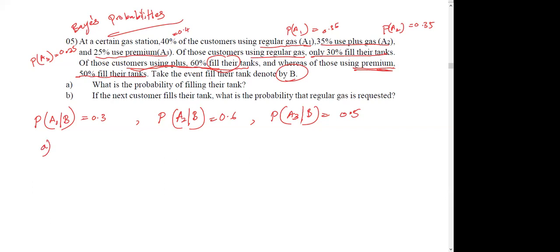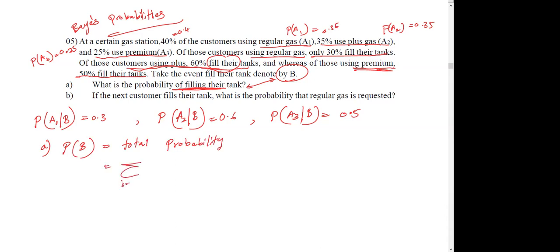What are the probabilities of filling their tanks? Okay, what is the event for that? This one. Probability of B is the filling of their tanks. So for this we use total probability. Do you remember how to get the total probability?